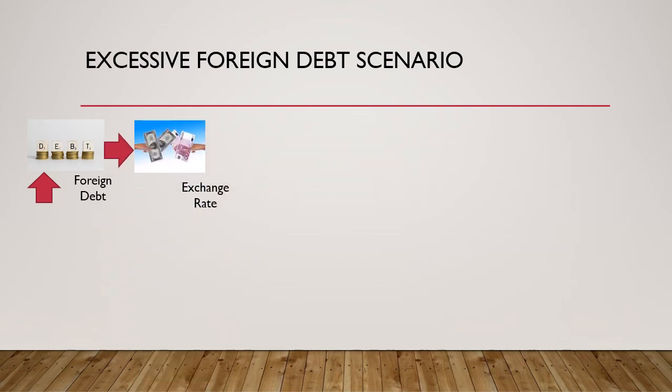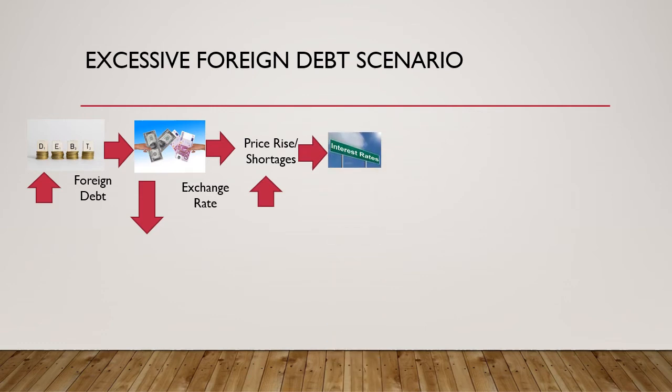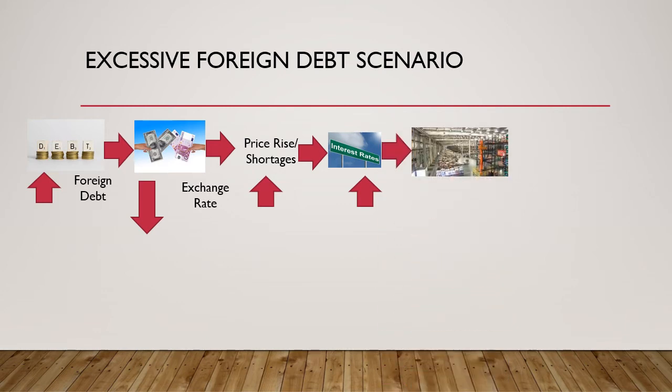So that finally leads to a waterfall decline in its exchange rate. That would mean the prices in the economy would rise. The interest rates, as we saw previously, would rise. And both these things contribute to a sharp fall in the supply.